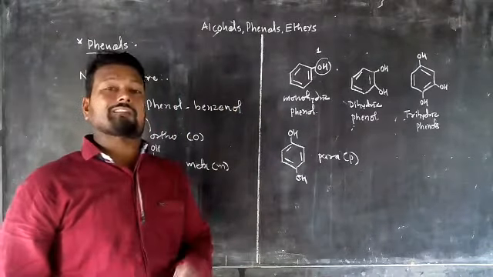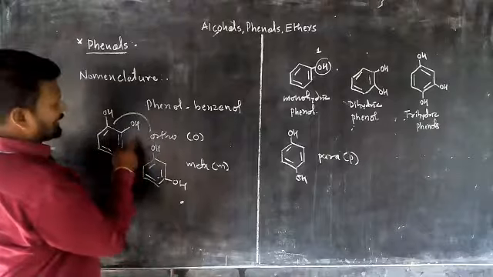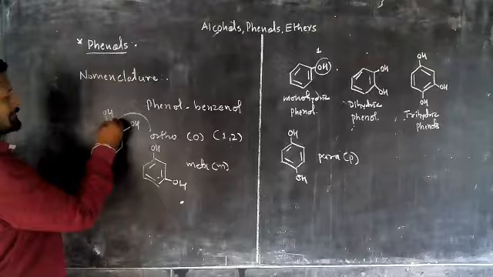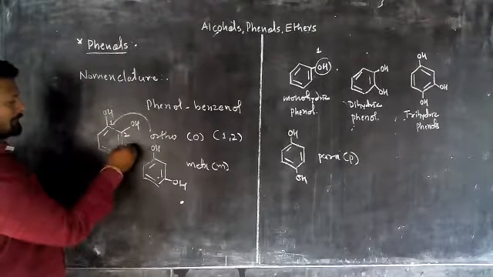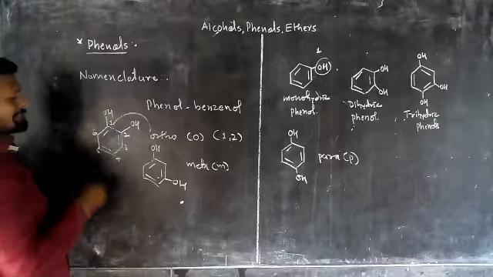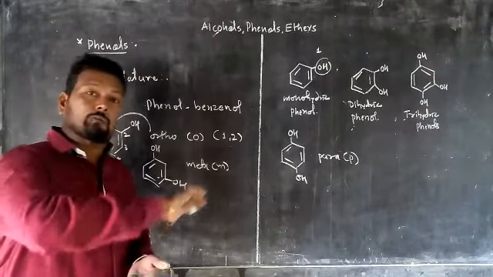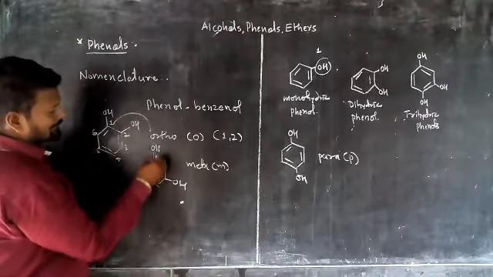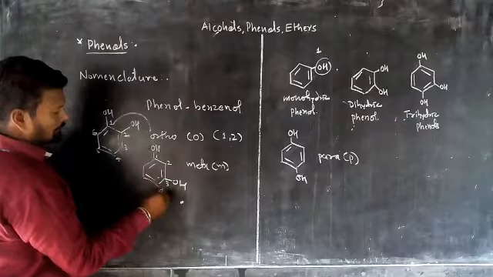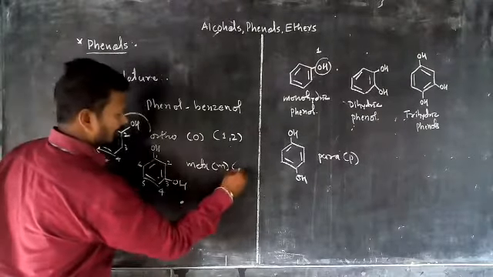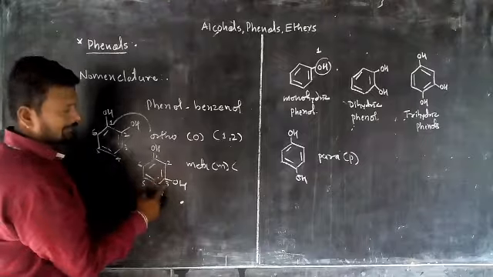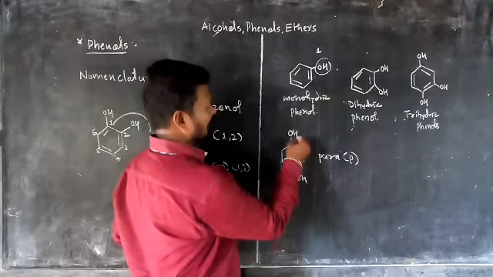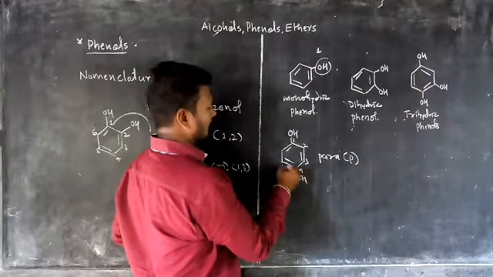When there is a nomenclature in IUPAC system, this ortho position is known as 1-2 position. Here, this is the lowest number, this is the 2 position. Then 3, then 4, then 5 and 6. Numbering is going according to lowest possible number and clockwise or anti-clockwise. In that case, this is the number 1, number 2, 3, 4, 5 and 6. What does the meta position indicate for numbering? 1 position and 3 position. 1, 3 position. When there is a para position, there is a numbering 1, 2, 3, 4, 5, 6.